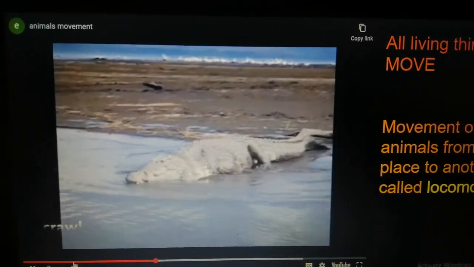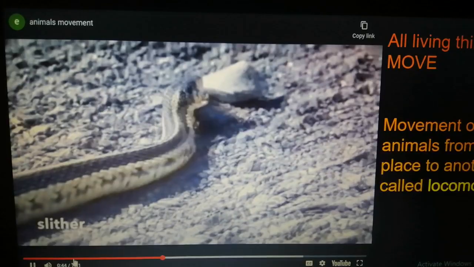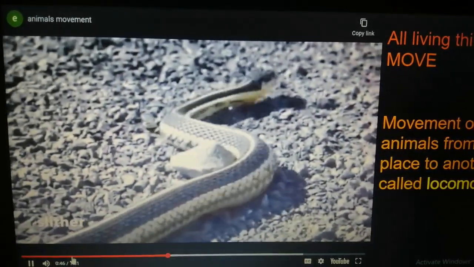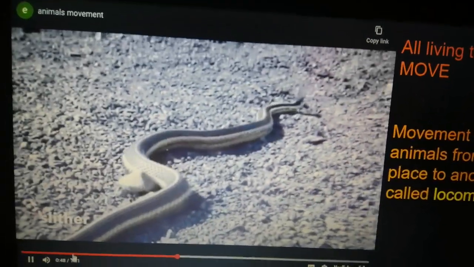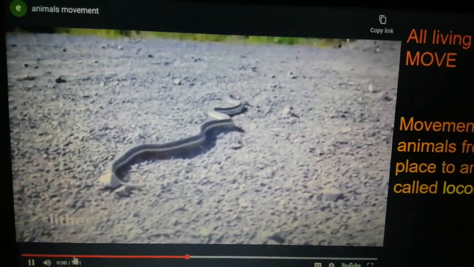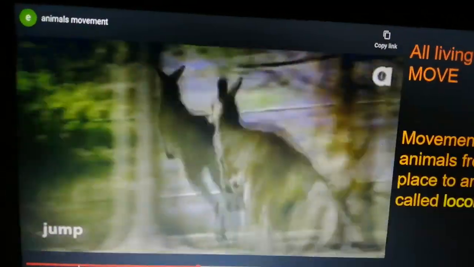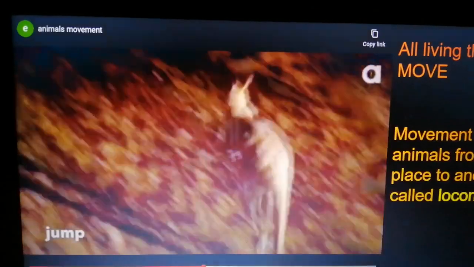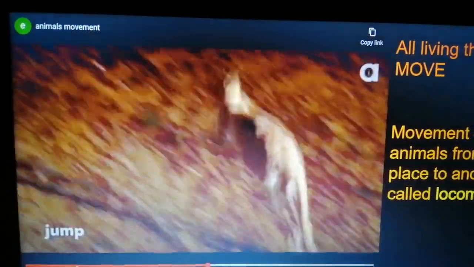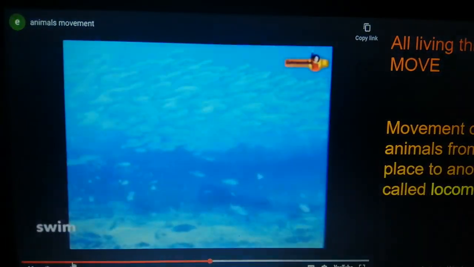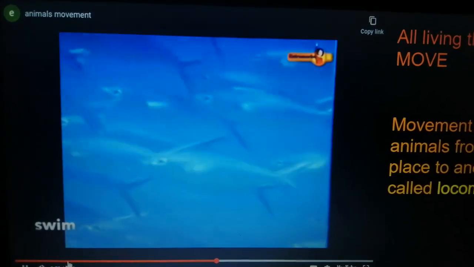So we can see in the video that living things are able to move from one place to another, and this motion is known as locomotion. This movement can especially be seen in animals. However, locomotion is not possible in the case of plants.